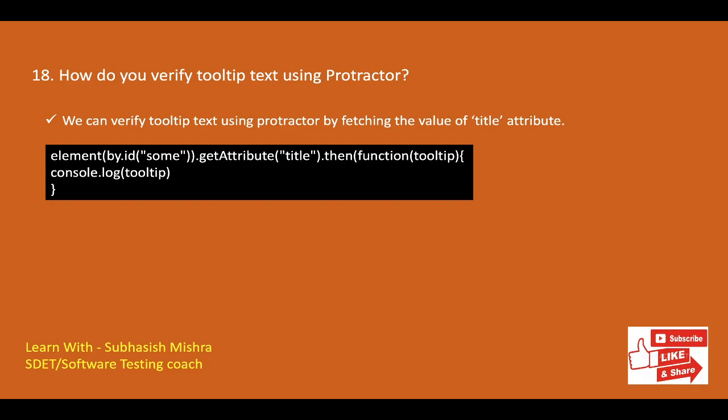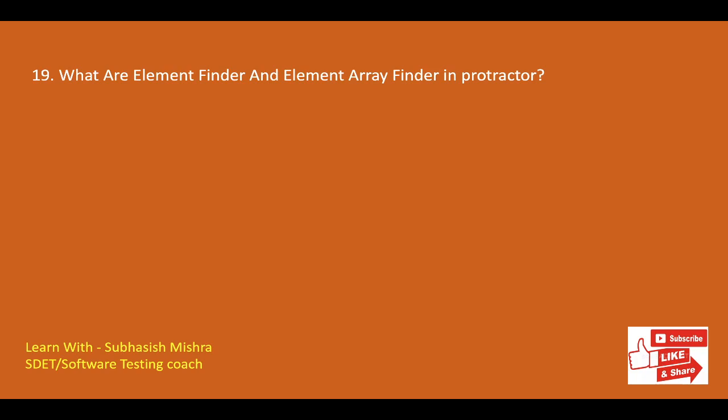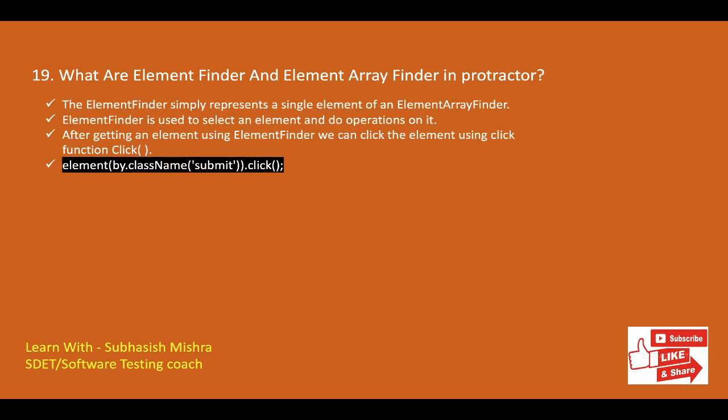We'll move to the next question. What are the element finder and element array finder in Protractor? The element finder simply represents a single element of an element array finder. So anything that can be done with an element finder can also be done using an element array finder.